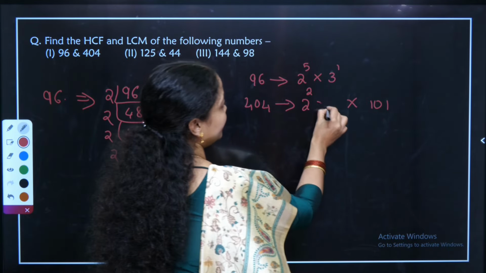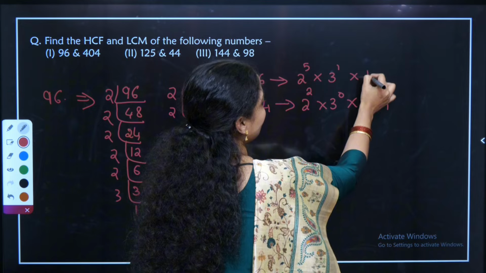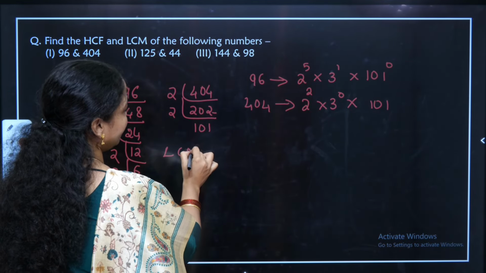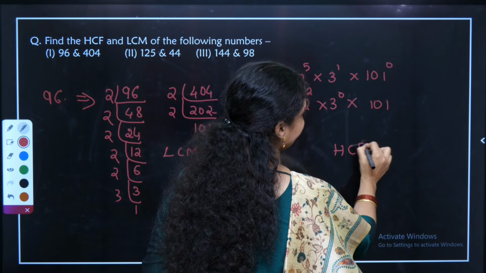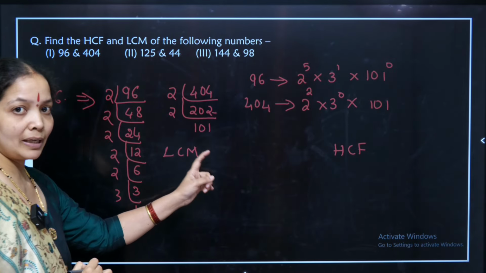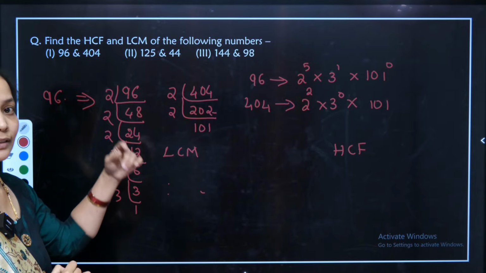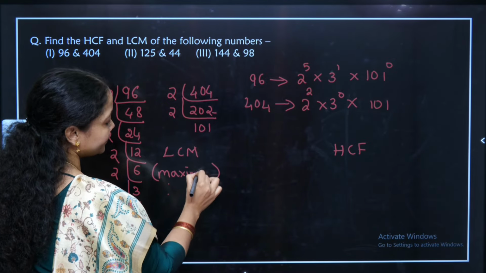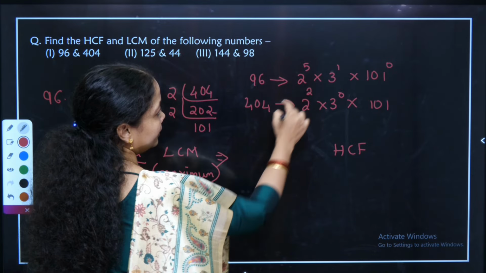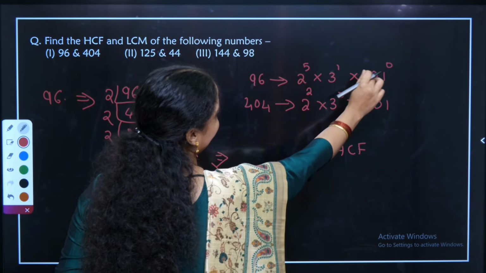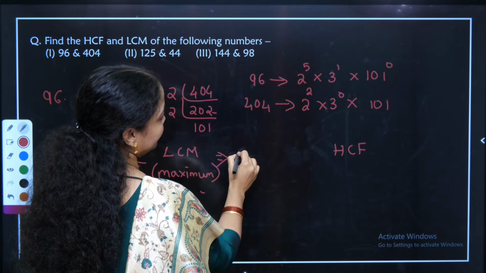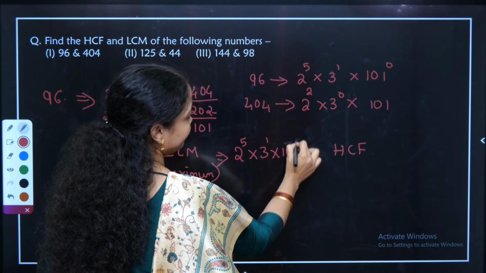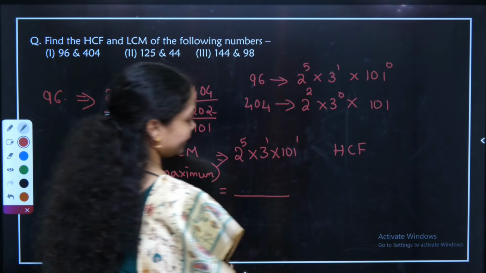Now equalizing the powers, this is 3 power 0, this is 101 power 0. Now LCM in this corner, HCF in this corner. I told you LCM is lowest common multiple, but I have to take the maximum power. I am writing it here again, maximum power. So I have 3 prime numbers with me, 2, 3 and 101. For the maximum power, I will go for 2 power 5, 3 power 1 and 101 power 1. The product of this gives me the LCM.